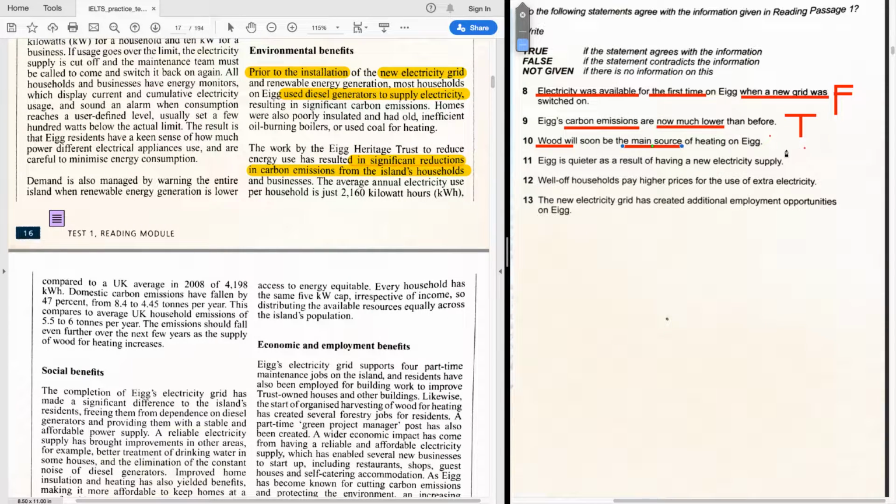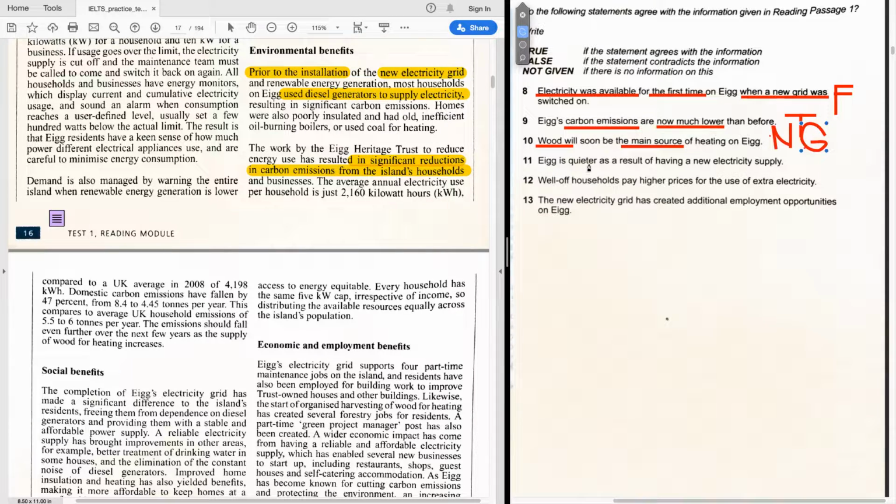No, I have to mark this as NG because it doesn't provide any information about wood. Oh, sorry. Okay, let's mark it like that then. No, how about if we get rid of this, and what we do is here. Just a minute. Okay, so NG. Doom, doom, and doom. Like this. And then the G thing is going to be drawn like that. Okay? Good enough? Okay. F, T, and G.